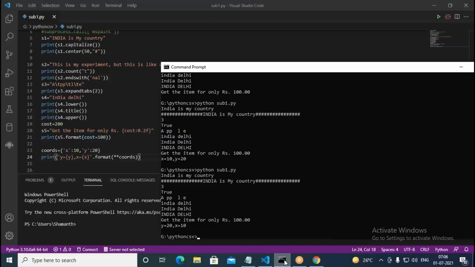So when we use star, it is an arbitrary number of arguments, or variable number of arguments. But when we go with star star, it's called keyword arguments which are variable length. That means need not be only 2 or 3. You can pass n number of arguments there.